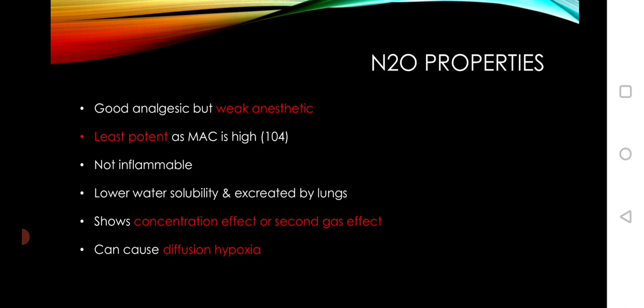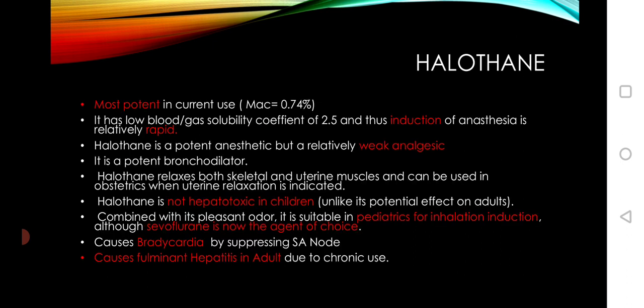First is nitrous oxide. It is a good analgesic but a weak anesthetic. Least potent as MAC is high, 104. Not inflammable, lower water solubility and excreted by lungs, shows a concentration effect or second gas effect, and can cause diffusion hypoxia.